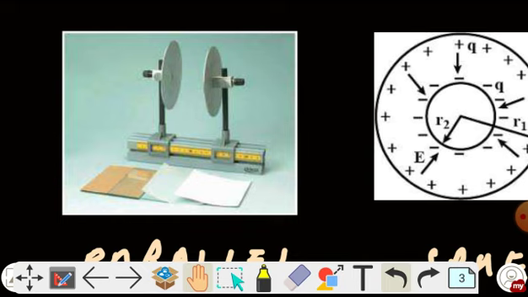So a parallel plate capacitor consists of two plates which are kept parallel to each other at some separation. This is the geometry of a parallel plate capacitor.